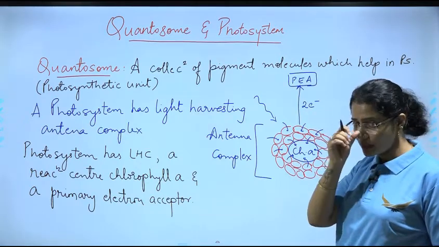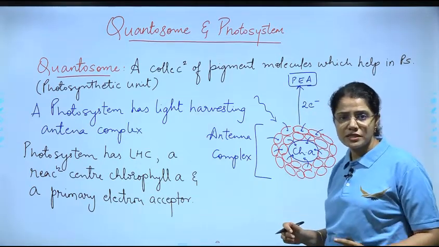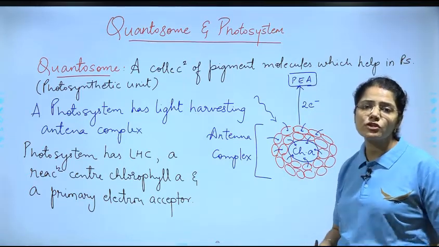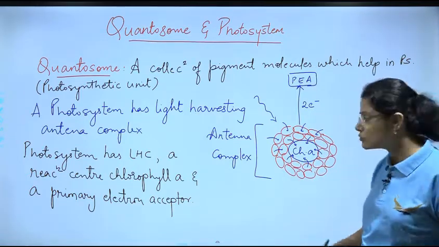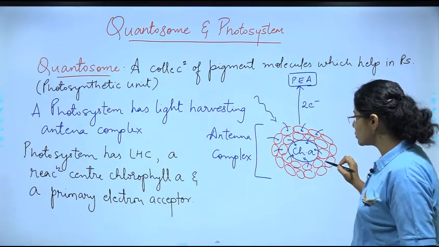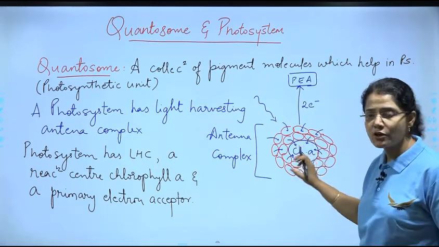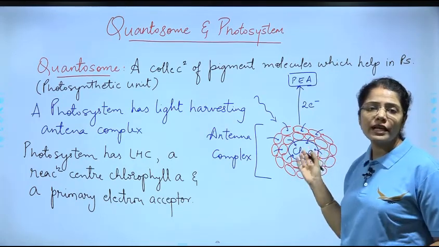Clear? So again I am repeating, at the reaction center there is always going to be a chlorophyll A molecule. All the other pigment molecules are going to pass on whatever energy they have absorbed towards the chlorophyll A molecule.